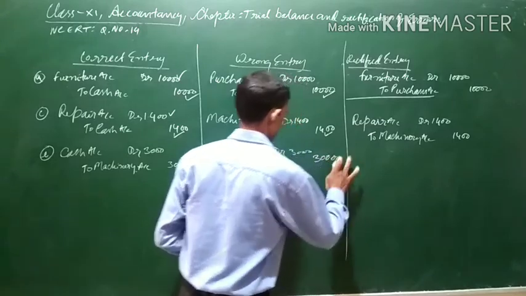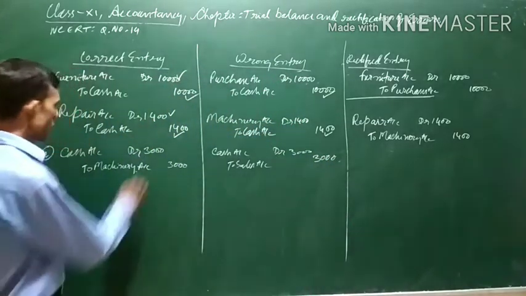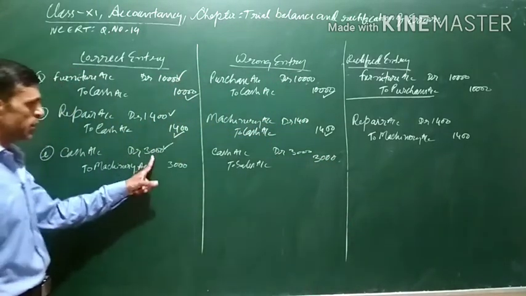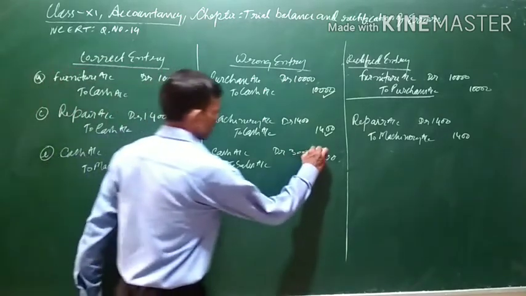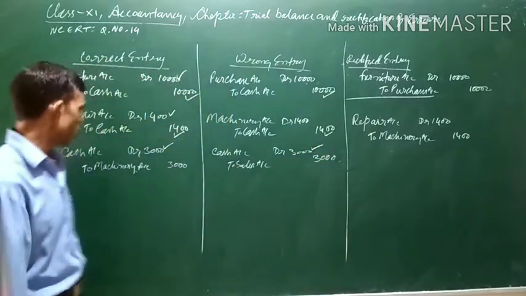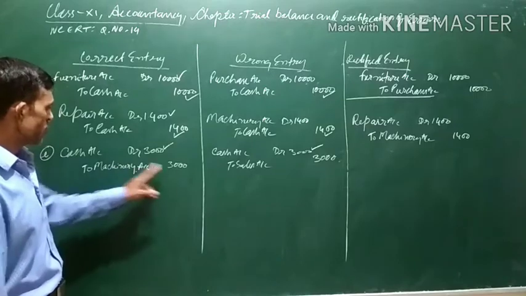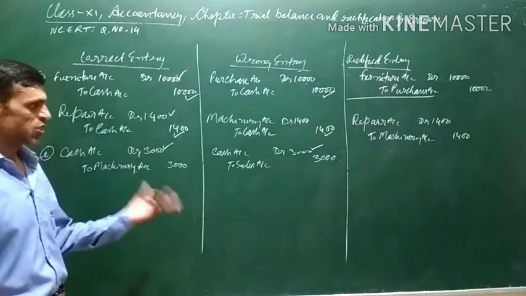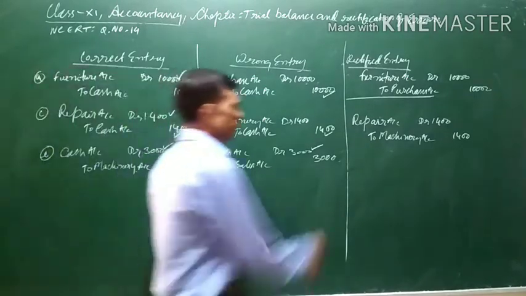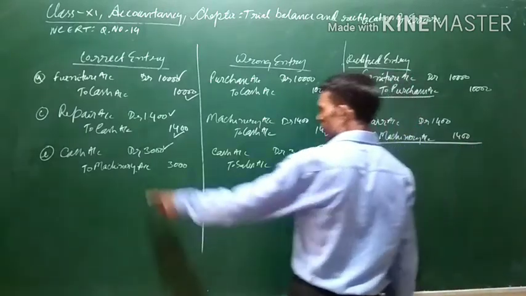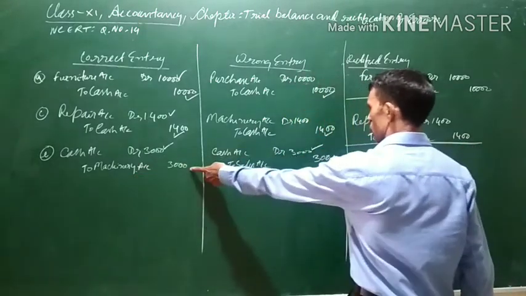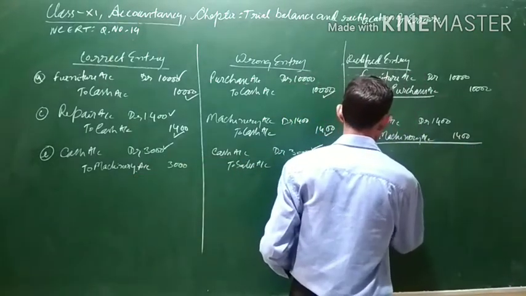3000. Now cash has been debited. It should have been debited already. Cash has been debited also, so there is nothing wrong in this. You can see that machine account should have been credited. It has not been credited. So in order to rectify this, it should have been credited. Since it has not been credited, we will credit machinery account